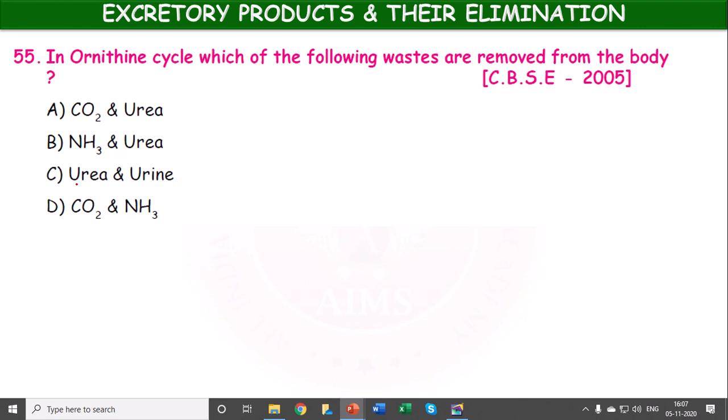In the ornithine cycle, which of the following wastes are removed from the body? Carbon dioxide and urea, ammonia and urea, urea and urine, carbon dioxide and ammonia. Okay. So actually in the ornithine cycle, ammonia is converted to urea. So option B.